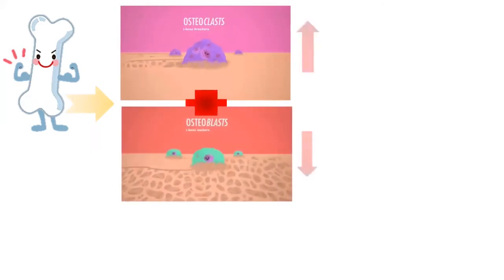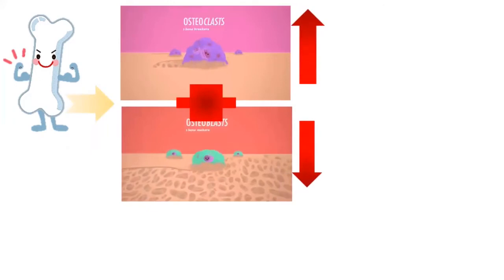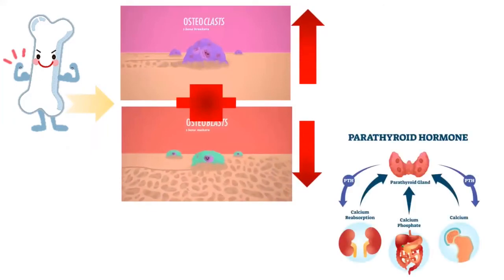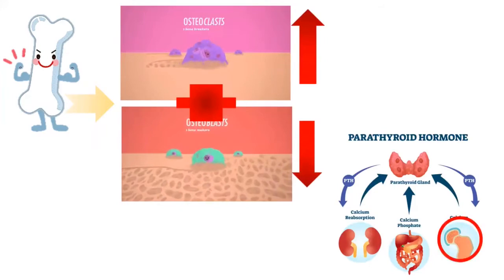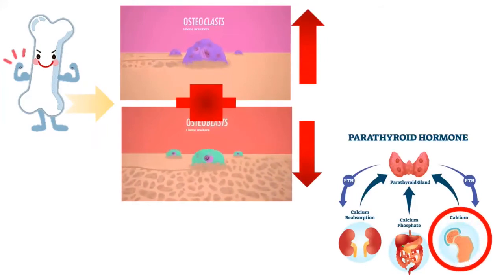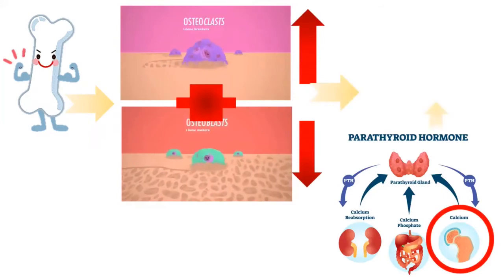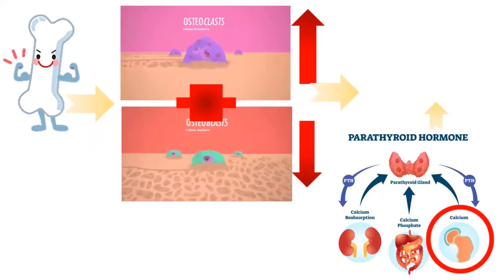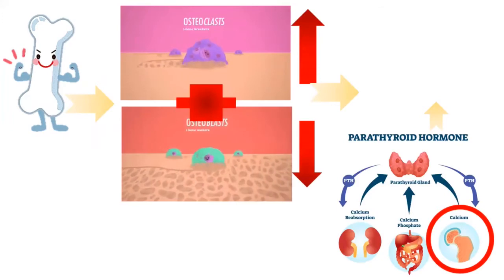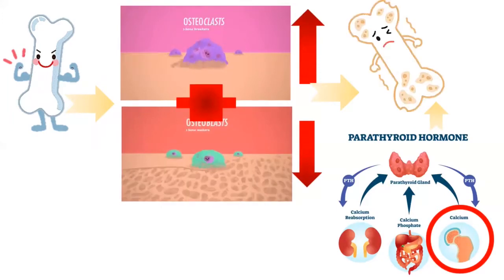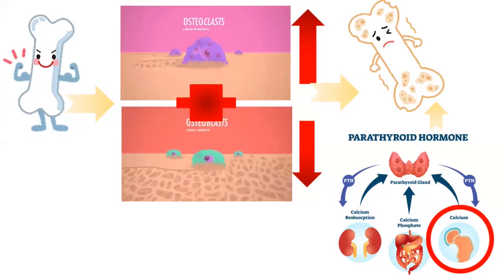Now, coming to the second adverse effect of heparin, that is osteoporosis, which is caused by increased bone resorption by stimulating osteoclast and suppressing osteoblast activity, leading to decreased bone mass, and also enhances parathyroid hormone function, which is a key regulator of calcium in the body. Parathyroid hormone, when stimulated, causes release of calcium and phosphorus from the bone into circulation, thus reducing the overall bone mass.